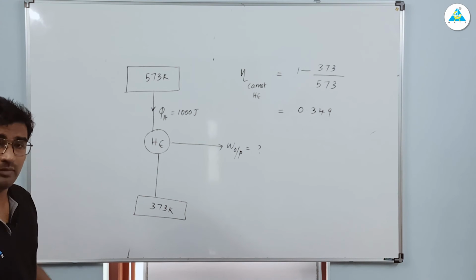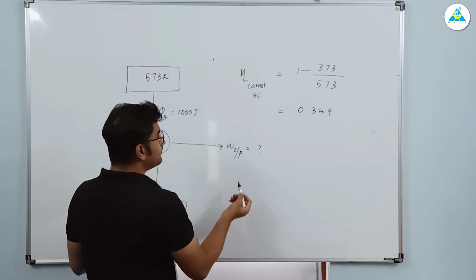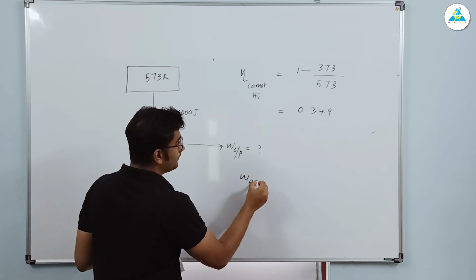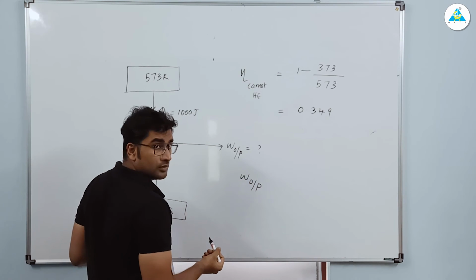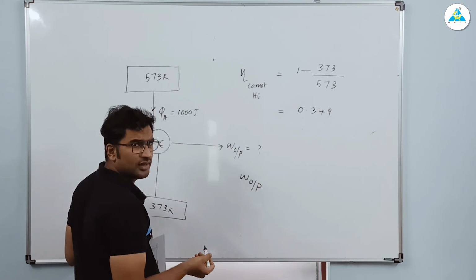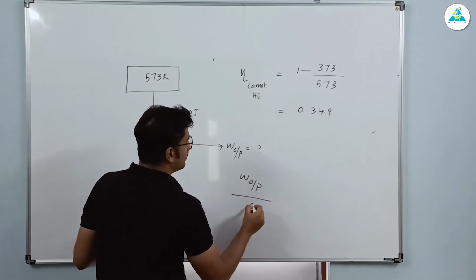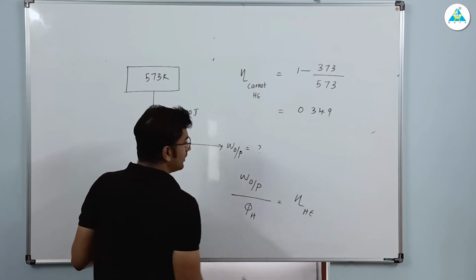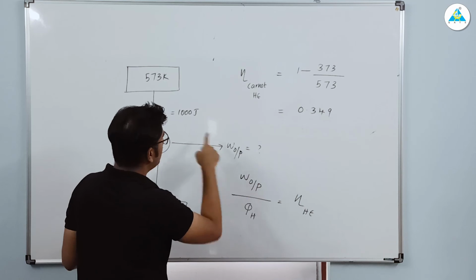So what will be the work output? Work output is equal to QH minus QL. You know that, right? Because work output divided by QH is equal to the efficiency of the heat engine. So 0.349 multiplied by 1000.